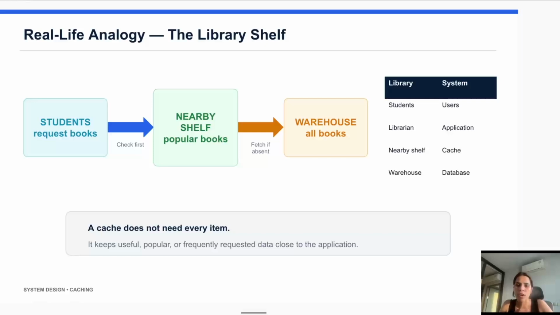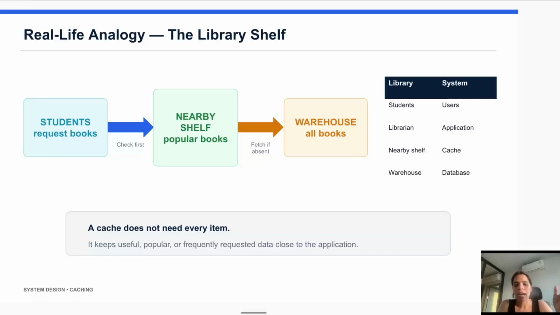In this analogy, the students are the users, the librarian is the application server, the nearby shelf is the cache, and the warehouse is the database. The most important point is that the nearby shelf does not store every book. It usually stores the books that are most popular and that students request frequently.